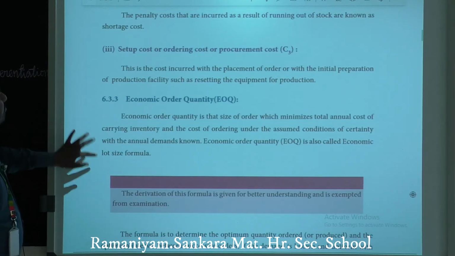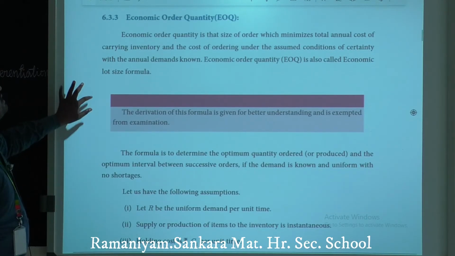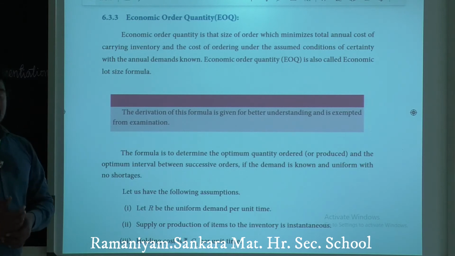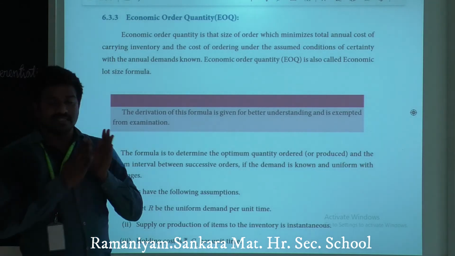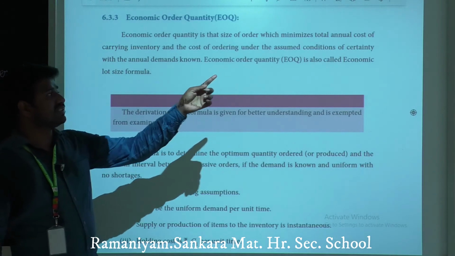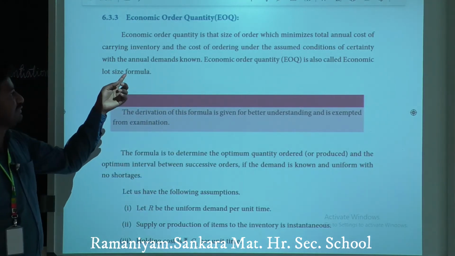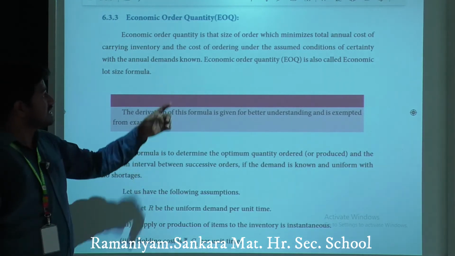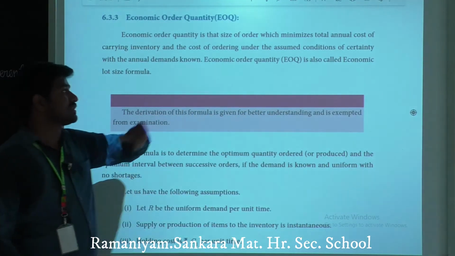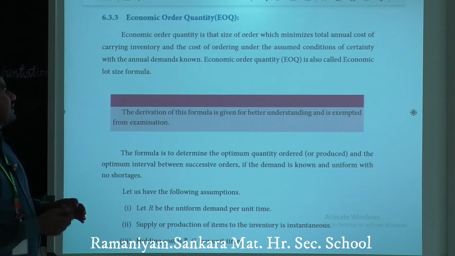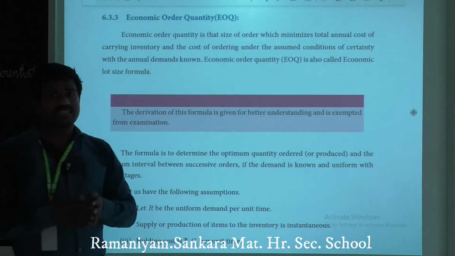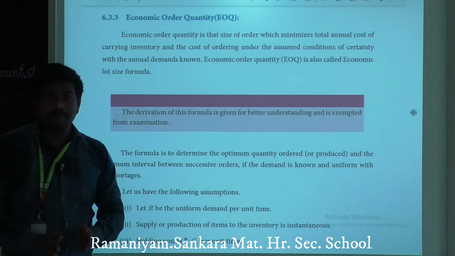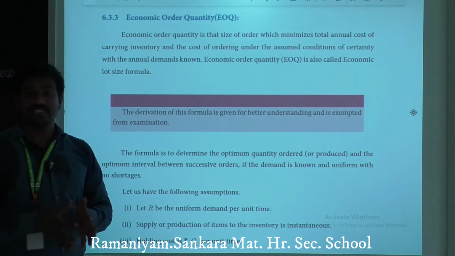Yes. Economic order quantity. This is the main topic, economic order quantity. The main objective of this concept is to minimize the total annual cost of carrying inventory and cost of ordering, under the assumed conditions of certainty. We know that before starting a business, we plan to do certain things.